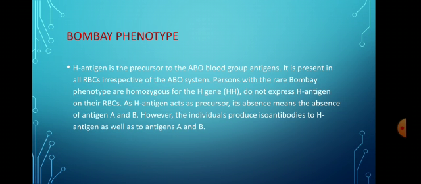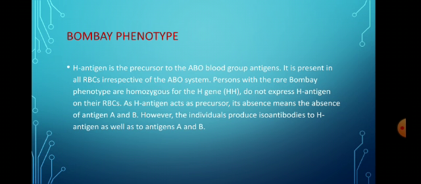Now let us discuss about the Bombay phenotype. The Bombay phenotype is so called because it was for the first time discovered in Bombay, a city in the Maharashtra state of India. Persons with the rare Bombay phenotype are homozygous recessive for the H gene, which is the precursor of ABO blood group antigens.